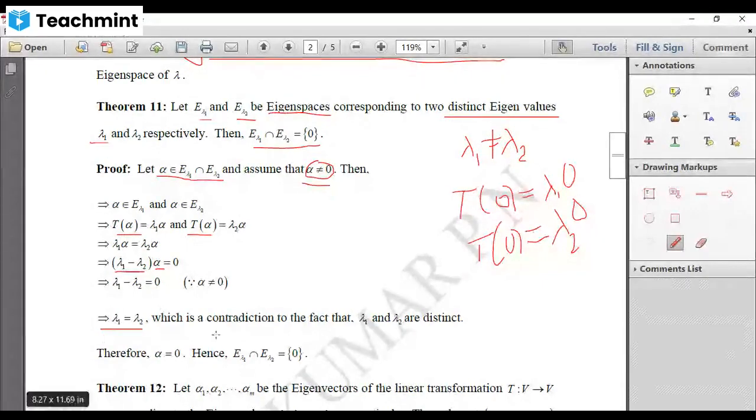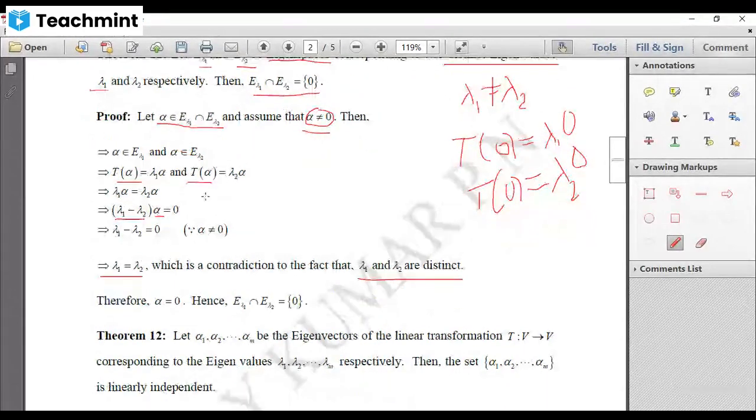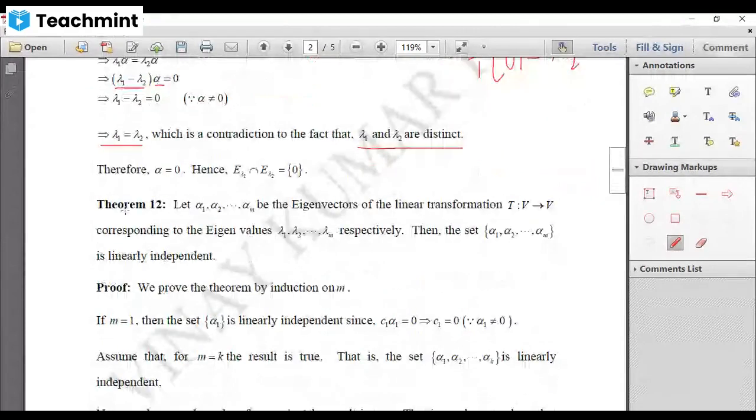Therefore, this is contradicting this condition. Hence, our assumption is wrong. What was our assumption? Alpha belongs to this and alpha is non-zero. Alpha is non-zero is wrong. Therefore, alpha must be equal to 0. That means we have proved 0 is the only vector which is present in both of them. Therefore, their intersection contains only 0. This completes the proof. Now let us move on to another theorem.